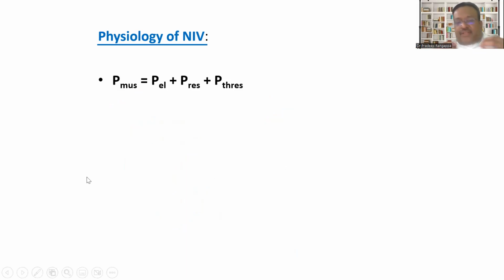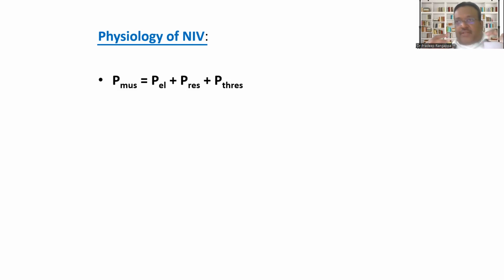These respiratory muscles have to put in this effort to overcome certain pressures in the lung. There is the elastic pressure, called PEL, and the lung presents some resistance, which your whole respiratory effort should overcome, that we call PRS. And there is a baseline pressure within the lung, the alveolar pressure, which is called P threshold.